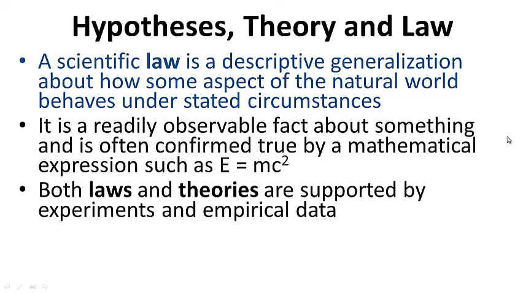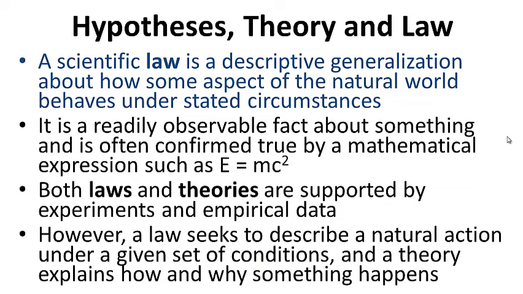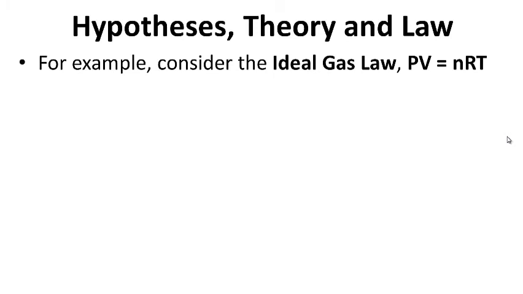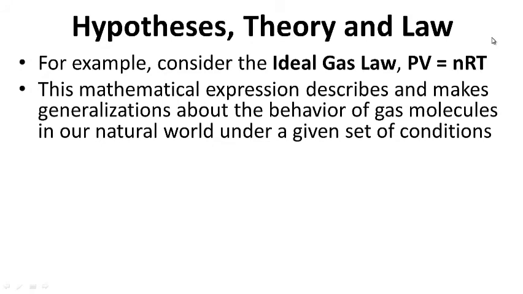Both laws and theories are supported by experiments and empirical data. However, a law seeks to describe a natural action under a given set of conditions, and a theory is more of an explanation. It explains how and why something happens. So for example, consider the ideal gas law, which you'll learn about later in this class. PV, pressure volume, equals nRT. This mathematical expression describes and makes generalizations about the behavior of gas molecules in our natural world under a given set of conditions.